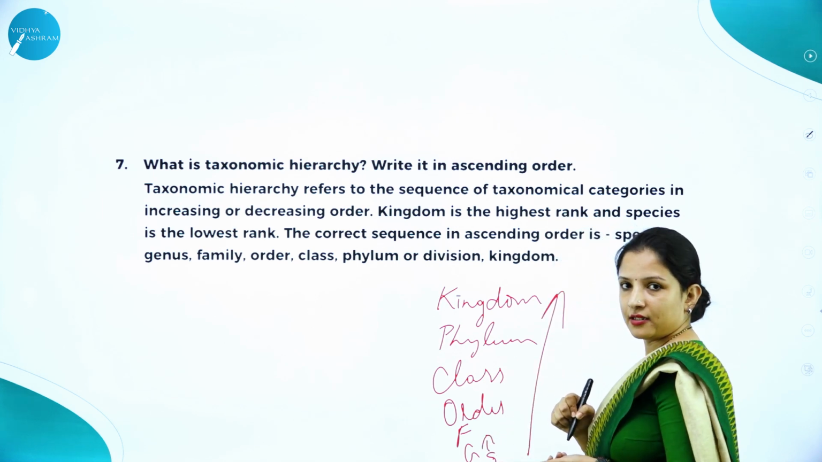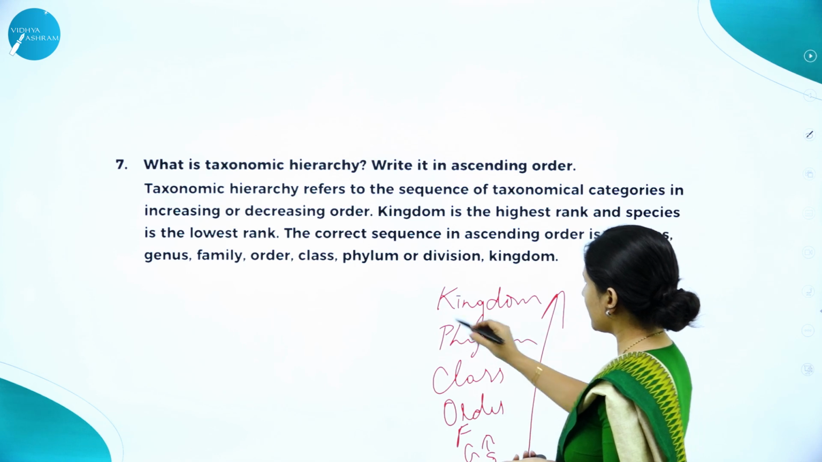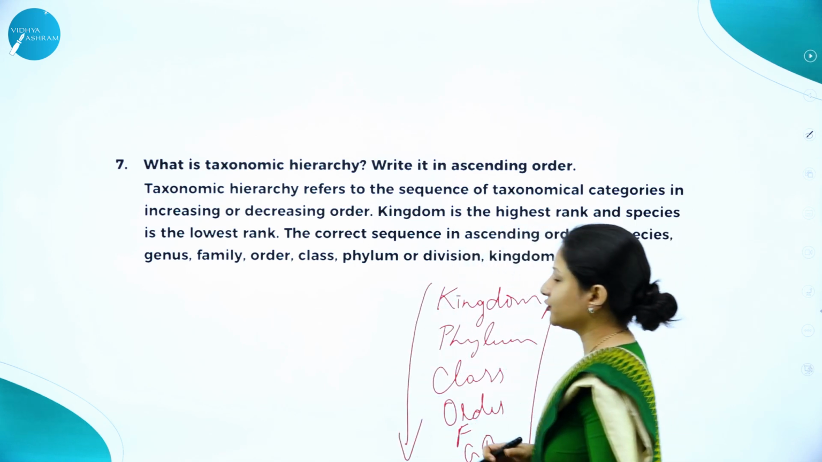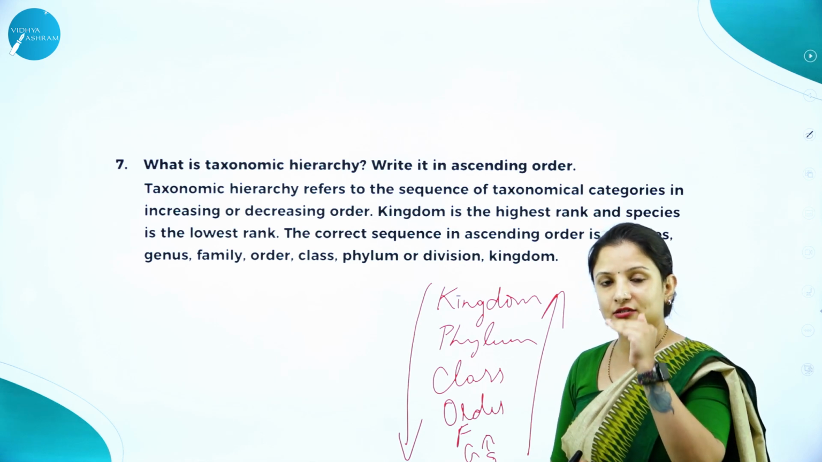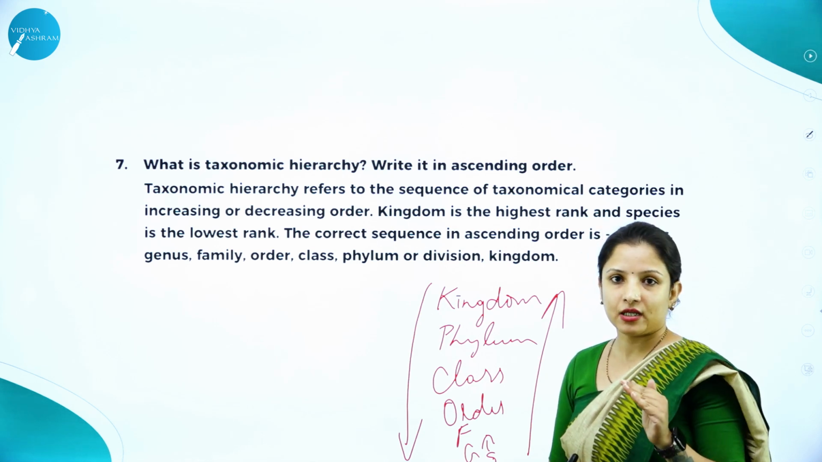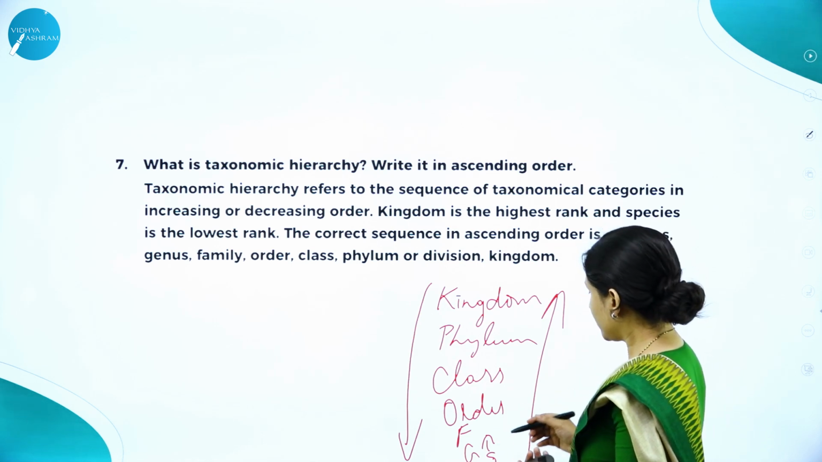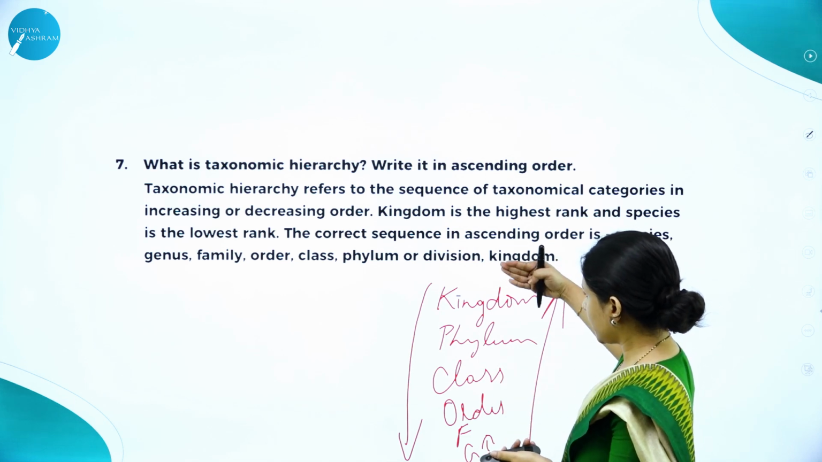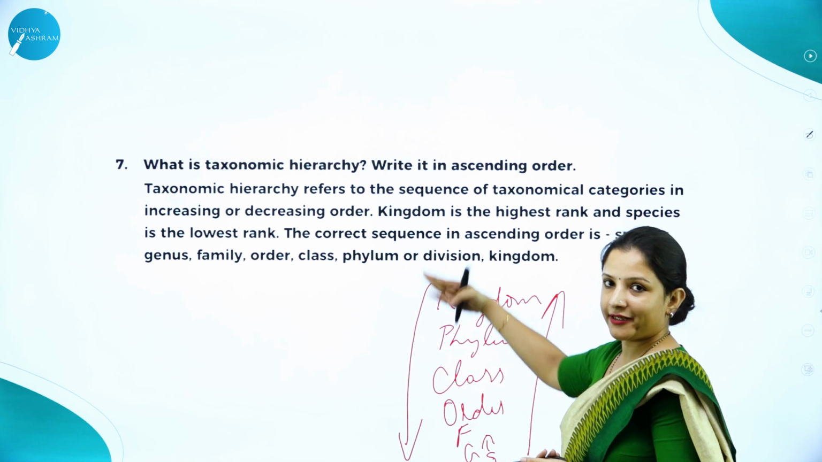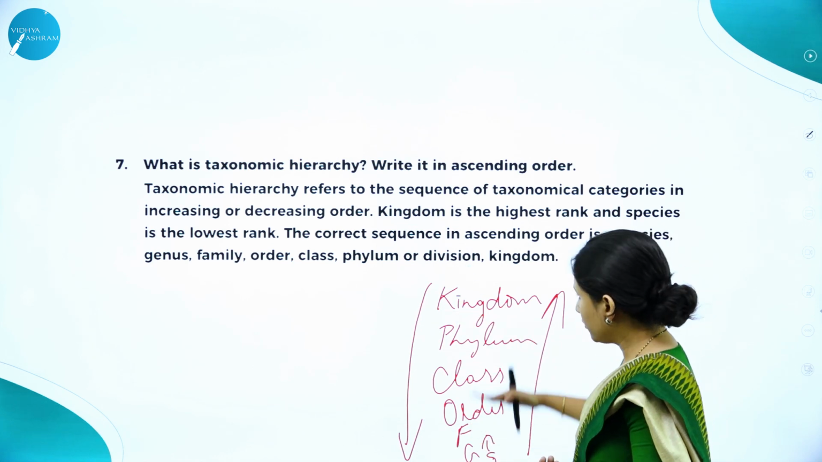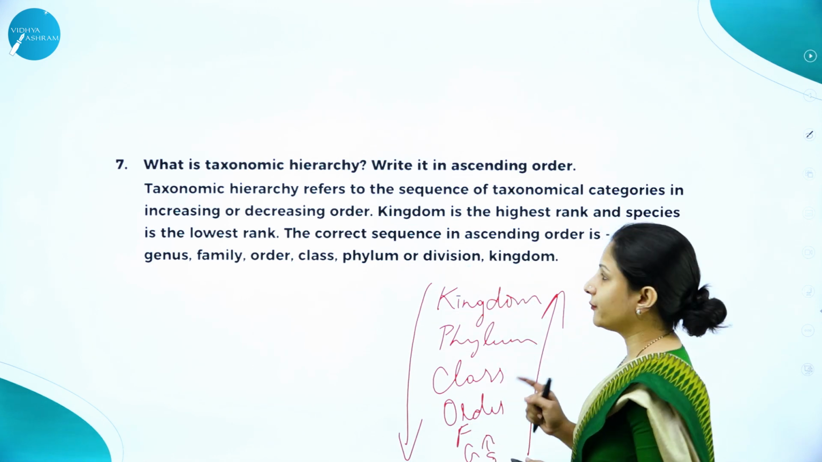It's an ascending, that is from smaller to bigger. Descending means the arrow mark will go like this. So they can ask in the exam also, you have to pay attention with the arrow mark. They can ask in ascending order, in descending order. So ascending order means the arrow mark goes from species to kingdom. Descending order means the arrow mark comes from kingdom to species, that is higher to lower. Ascending means from lower to higher. Pay attention to the arrow marks as well.